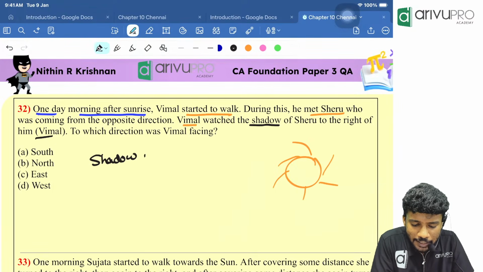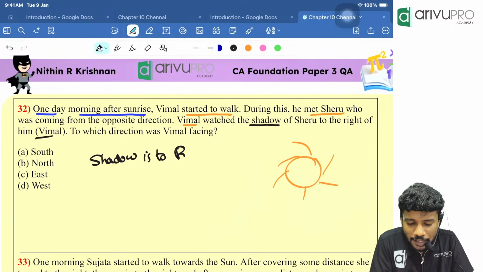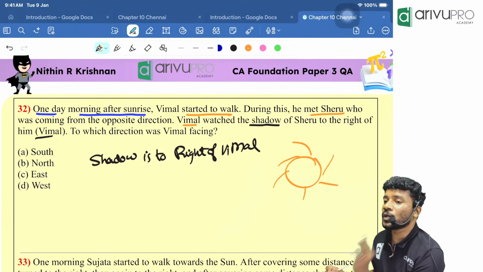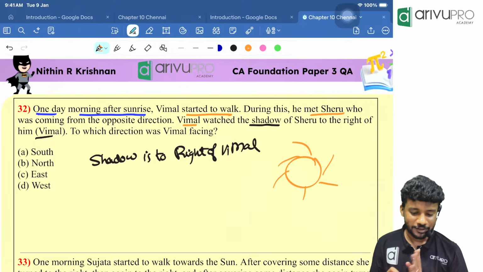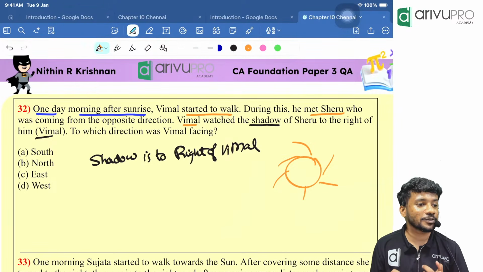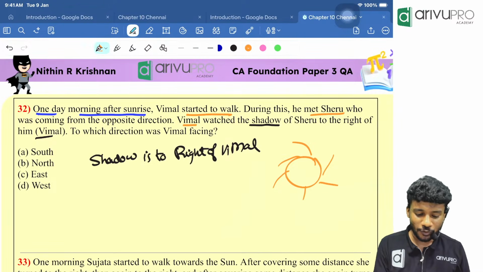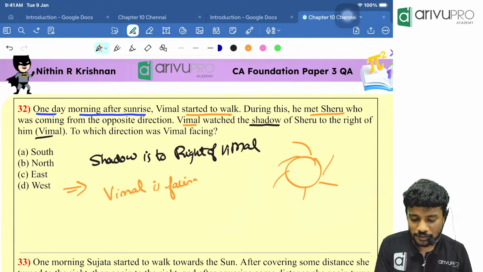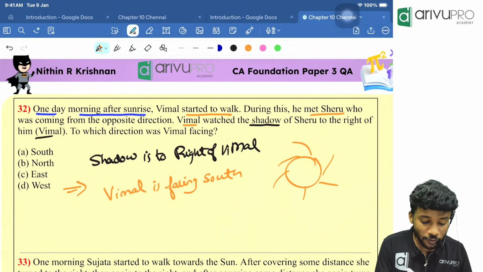Shadow is to the right of whom? Right of Vimal. Can anyone tell me when will you see the shadow towards the right side? Whenever the person is looking towards the south direction. So Vimal is looking in which direction? Vimal is facing south.